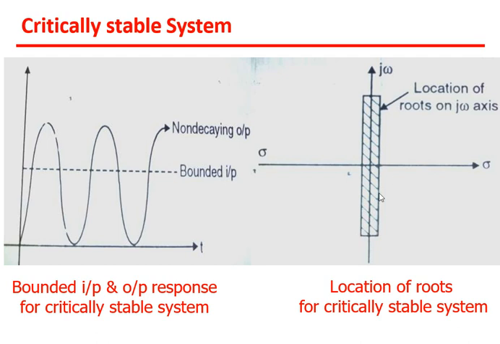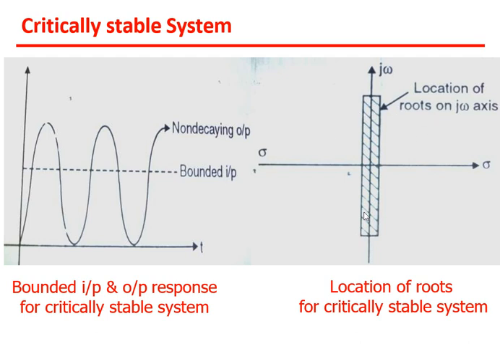So if we see the S plane, the location of the roots will be on the j omega axis, that is the y axis over here. The location of the roots for a critically stable system will be on the y axis. They will not be in RHP or in LHP.